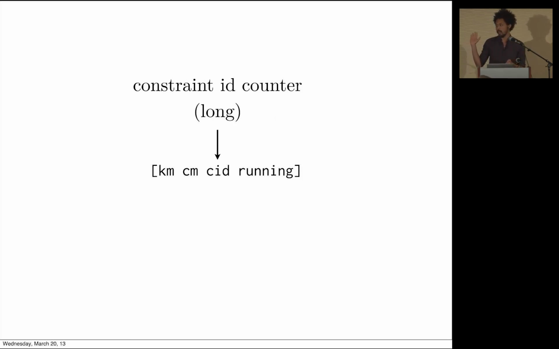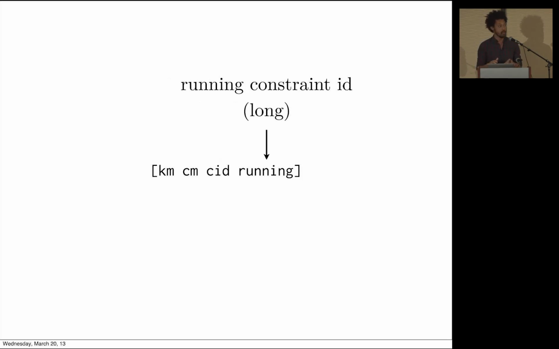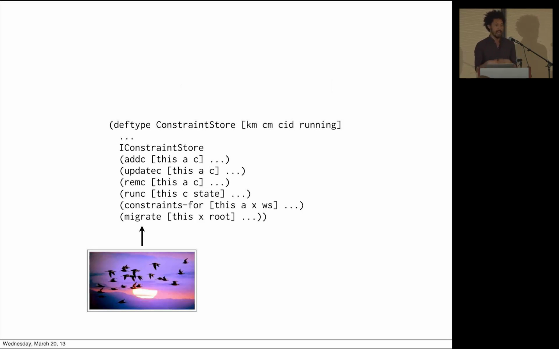We keep a counter just so we have fresh IDs for constraints, and we need to track the running constraint to avoid infinite loops, and I'll explain that in detail. So the constraint store is just a thing. We need to be able to add constraints, remove constraints, update them, run them, and query the constraint store for which set of constraints are applicable.